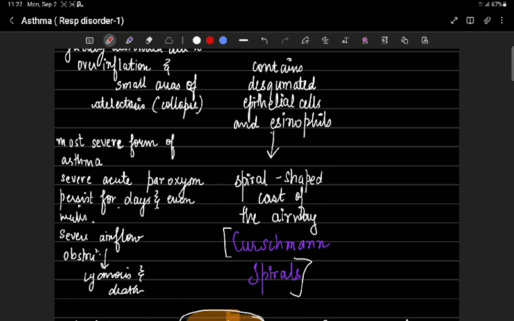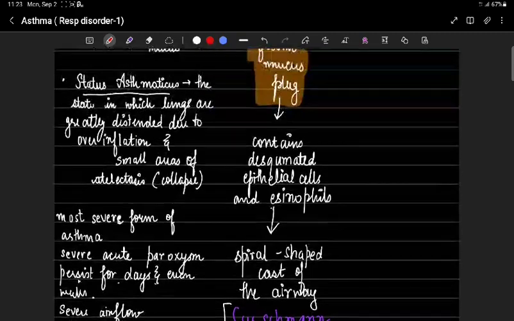Status asthmaticus is the most severe form of asthma. Severe acute paroxysm persists over days and even weeks. Severe obstruction of airflow causes cyanosis and death.